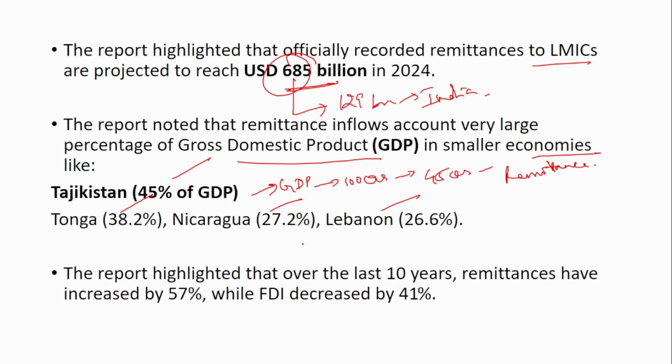The report highlighted that over the last 10 years, remittances have increased by 57%, while FDI has decreased by 41%. Remittance is growing tremendously, but FDI is not even growing, it has decreased. It is a saddening factor.